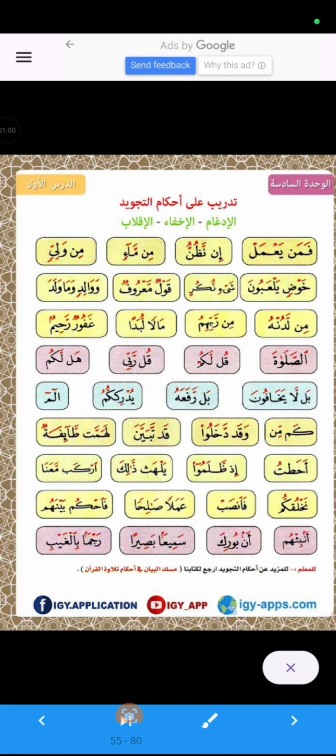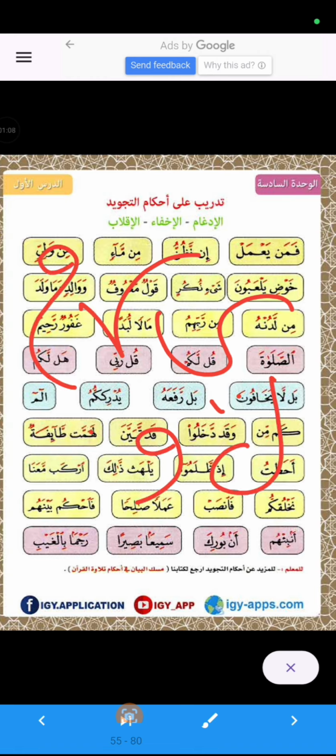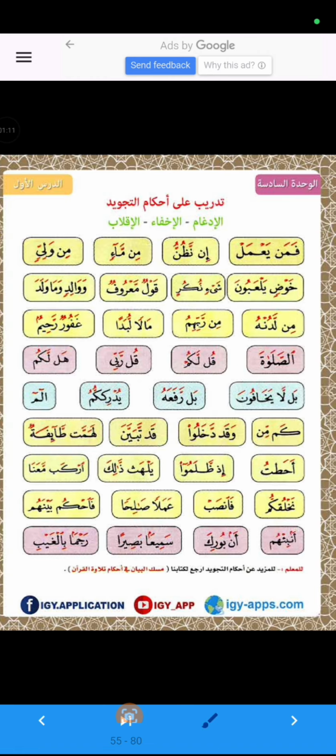They are ya, ra, mim, lam, waw, noon. We can combine them in yarmaloon.